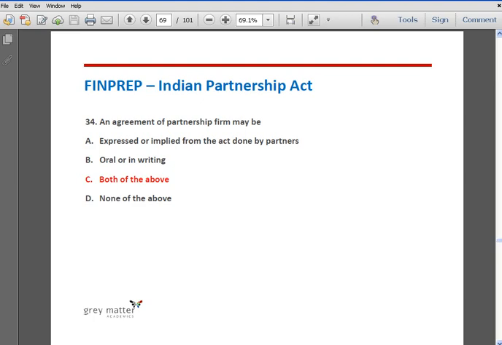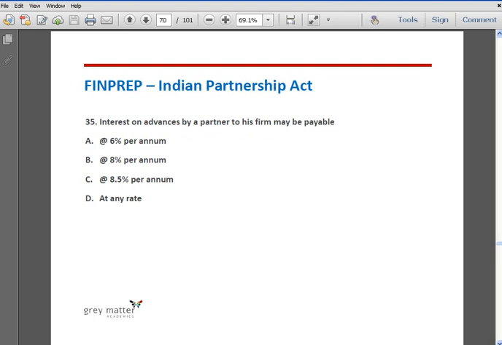Question number 35. Interest on advances by a partner to the firm may be payable: option A, at 6% per annum; option B, at 8% per annum; option C, at 8.5% per annum; and option D, at any rate. The correct answer is option A, 6% per annum. A partner is entitled to interest on advance made by him over and above his capital at the rate of 6% per annum as per the Partnership Act.